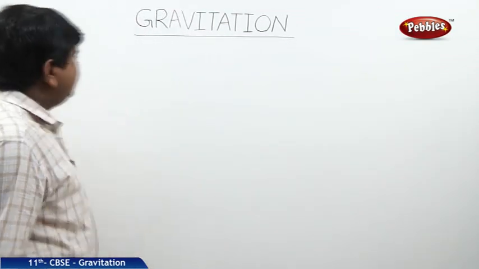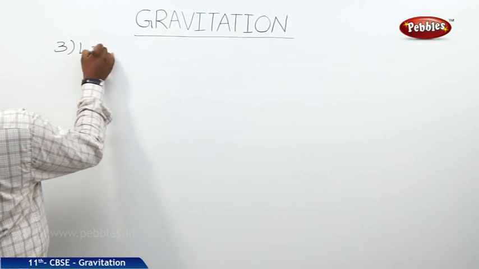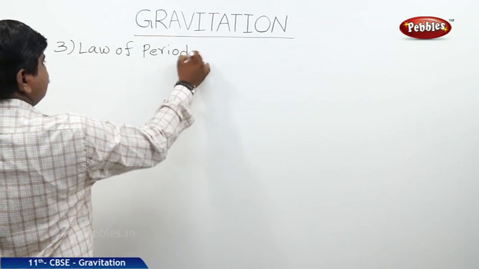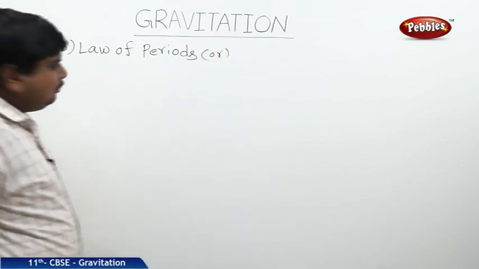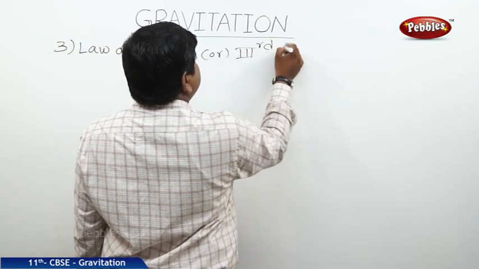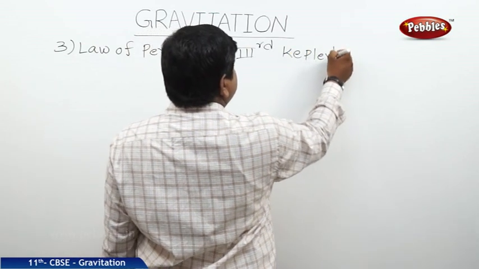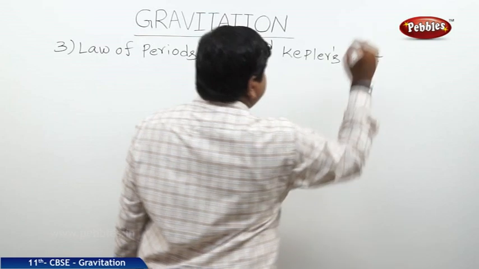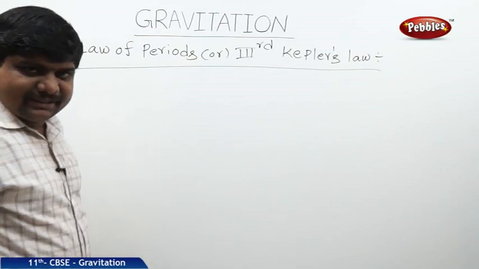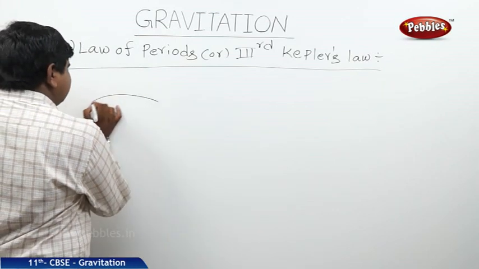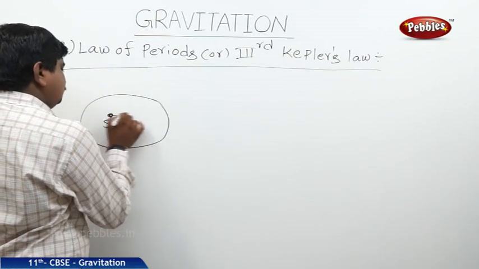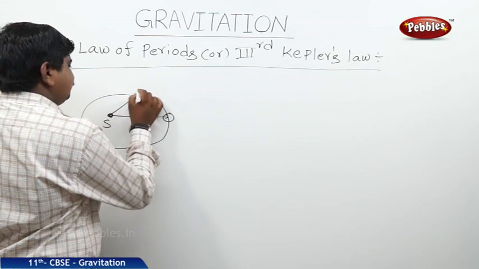The third one is law of periods, or we can say it as law of time period also. The other title of this statement is third Kepler's law of planetary motion, or third Kepler's law. So, what is the statement given by this? Again, we are drawing the elliptical path around the Sun. These are the different positions of the planet.